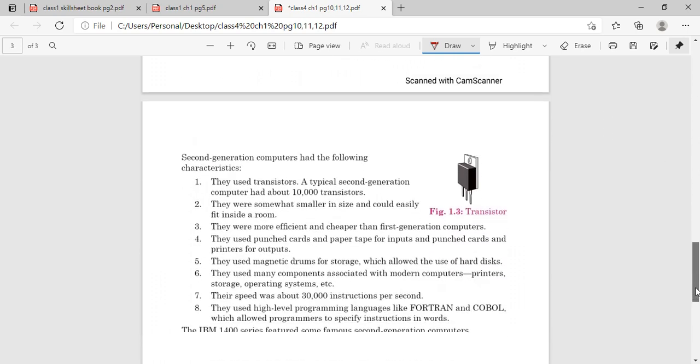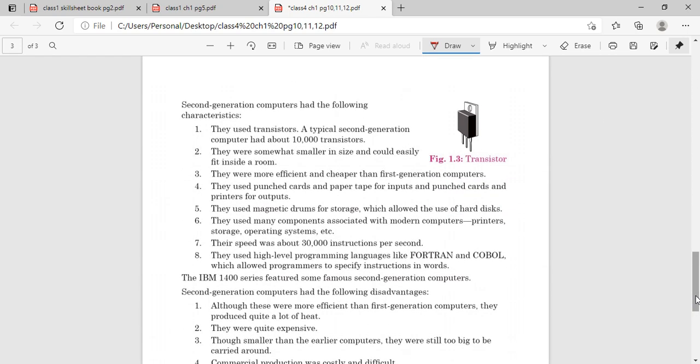Okay, next, what are the characteristics of second generation computer? The second generation computer used transistors. A typical second generation computer consists of 10,000 transistors connected together in a circuit. Now they were somewhat smaller in size and easily fit inside a room. We have seen the first generation computer required several floors in a building to accommodate, but for the second generation computer we require only a single room to accommodate.